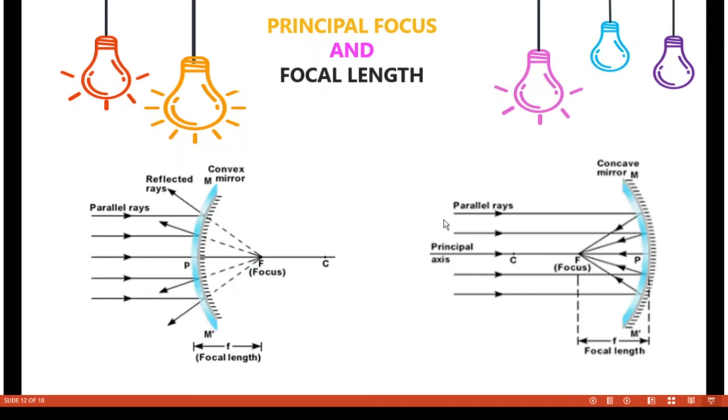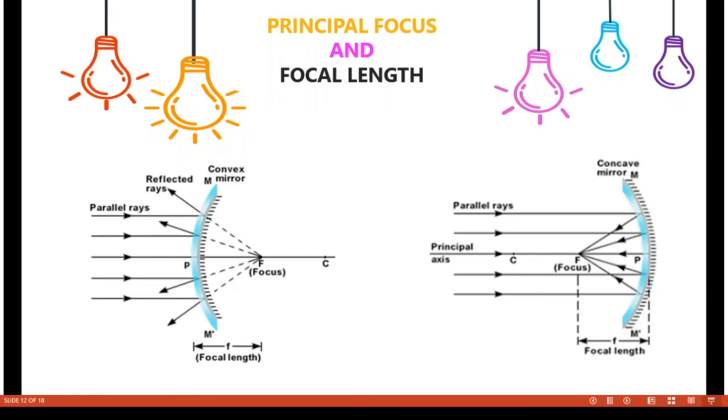So the parallel rays are reflected by the concave surface. After reflection, they converge to a point on the principal axis, and this point is known as focus or principal focus. The image will be formed at this point, that is at the principal focus. The distance between F and P is known as focal length.